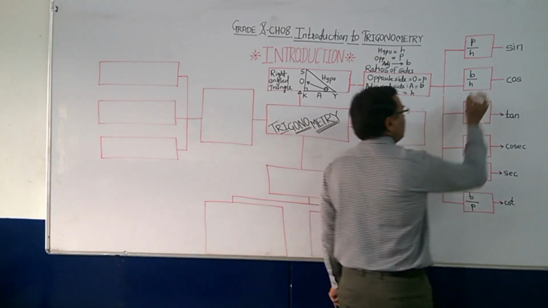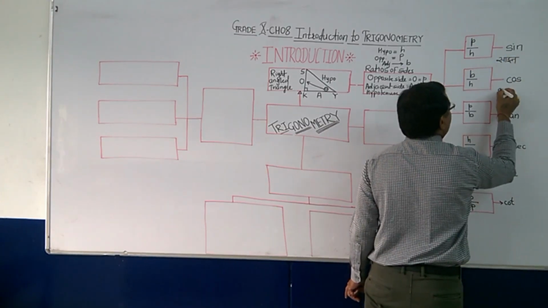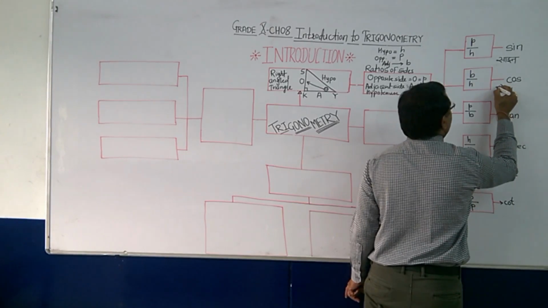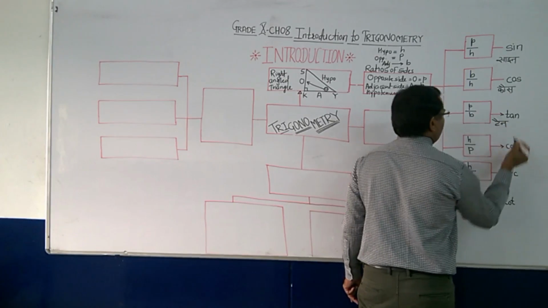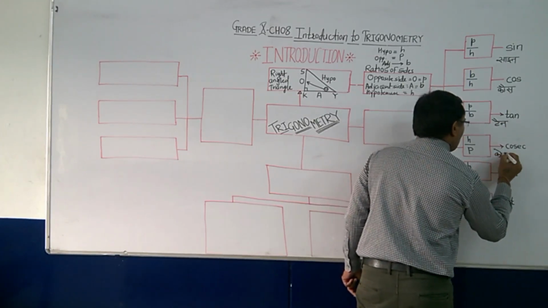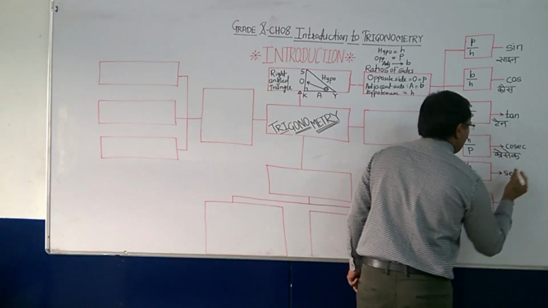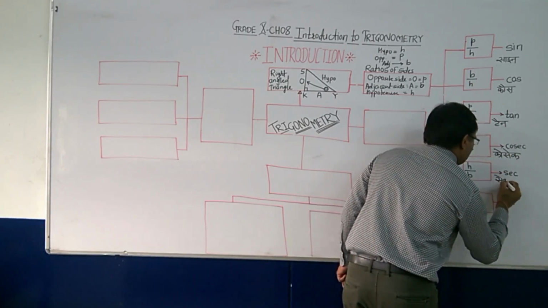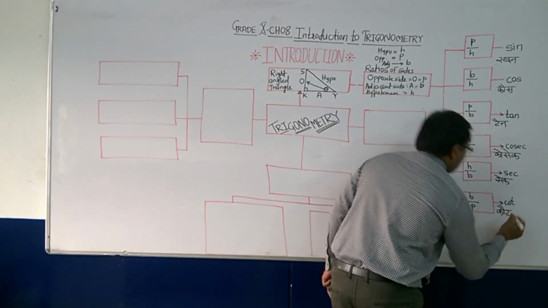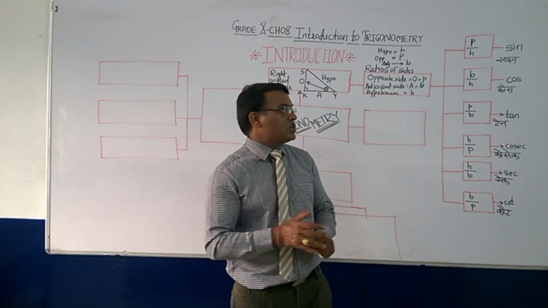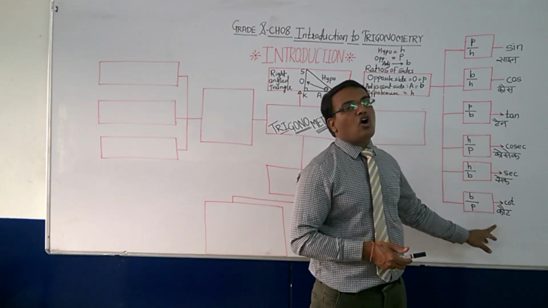First, in Hindi also I will write. This one is nothing but sine. This one is cos. This one is tan. This one is cosec. This one is sec. This one is cot. So I need proper pronunciation of it: sine, cos, tan, cosec, sec, and cot.